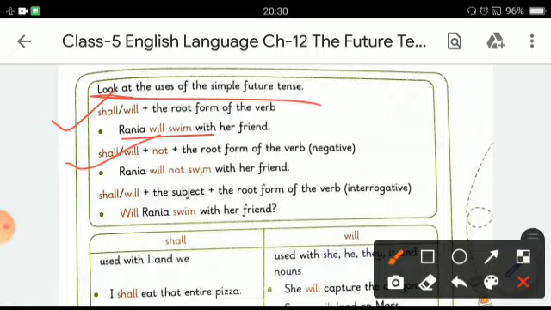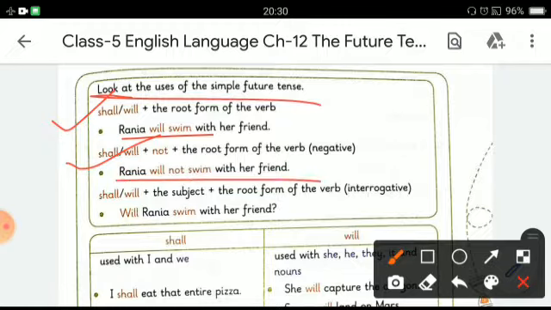If we add not with shall or will and the first form of the verb, the sentence can be converted into negative form. That is, Rania will not swim with her friend.